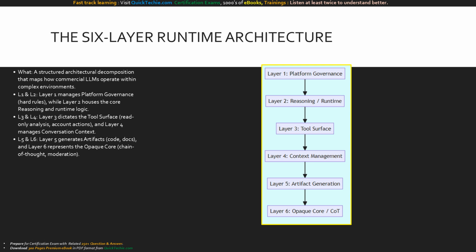Here is a representation of the six-layer runtime architecture. Notice how each evaluation layer strictly depends on the layer above it. We start at platform governance, flow down through reasoning, the tool surface, context, and artifacts, finally terminating at the opaque core. Mythos applies this exact architecture with real evaluations at each stage, transforming our understanding of how an AI agent operates within a controlled execution environment.